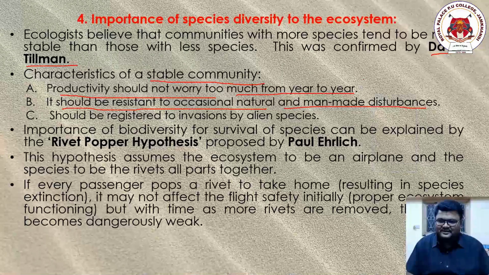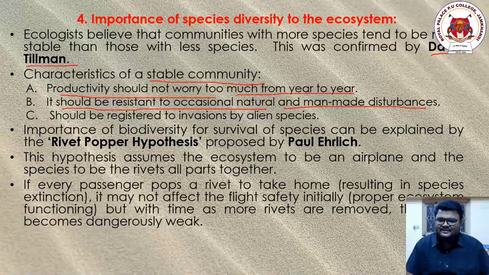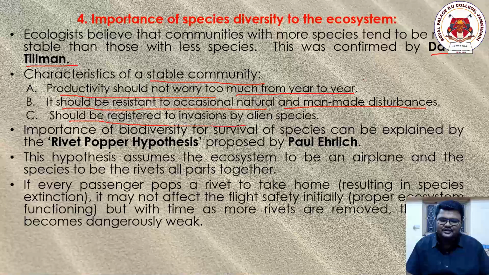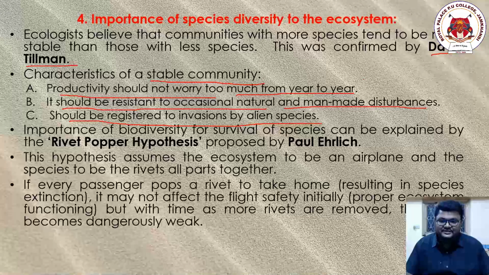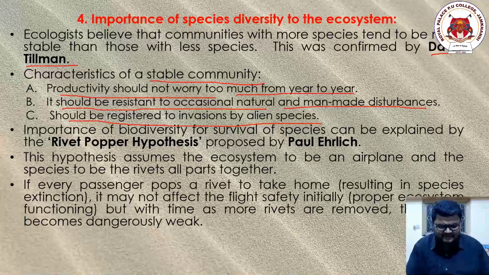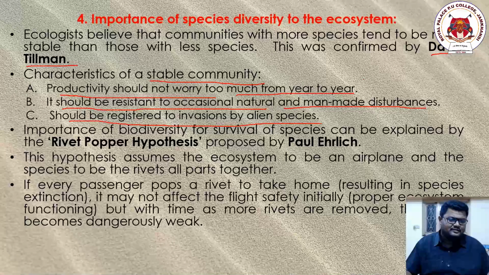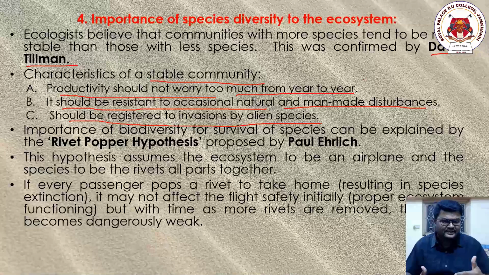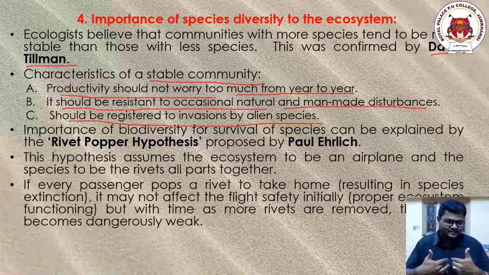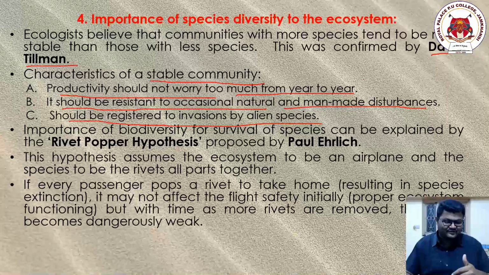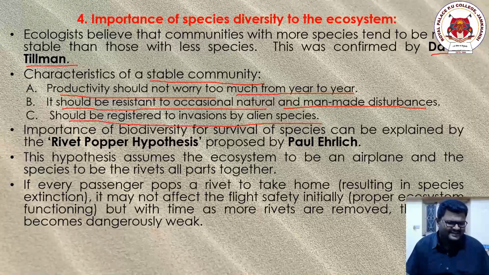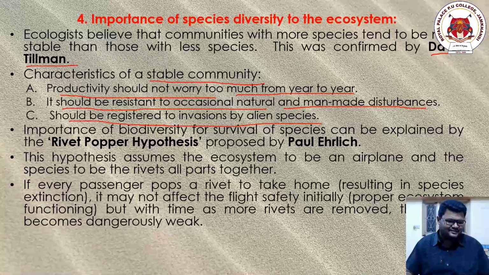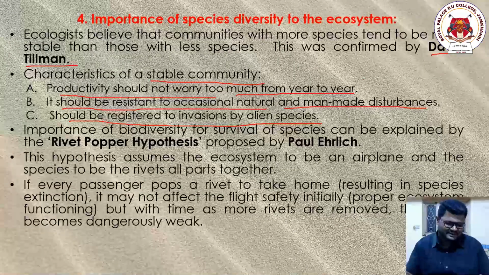Now coming to the third point, it should be resistant to invasions by other species, which means that since the family is strong, there will be no other people who can threaten our family. If our family is strong, then no one will come to our family and threaten us, right? It is a common thing. I'm just connecting to the human family here. You can understand it in this way.